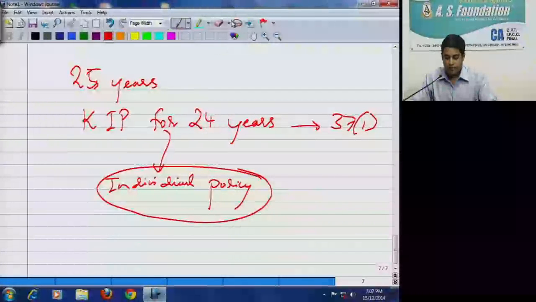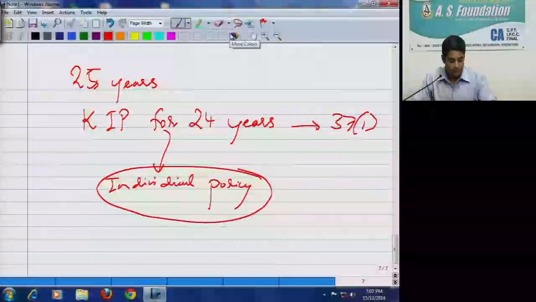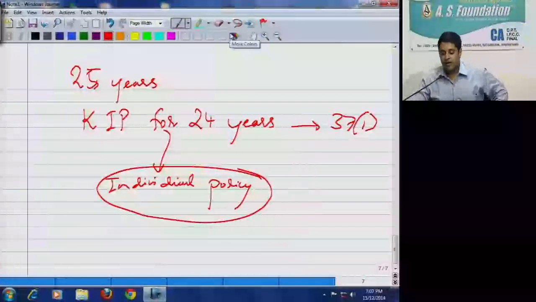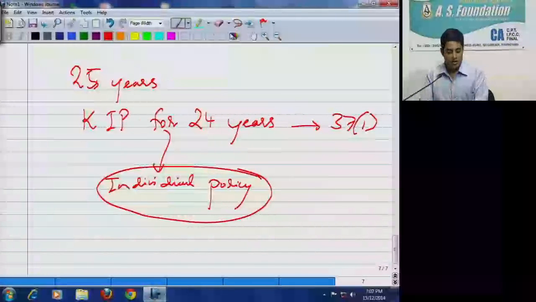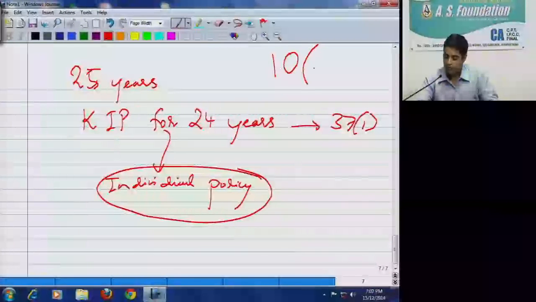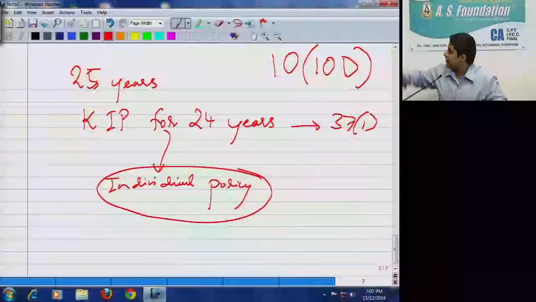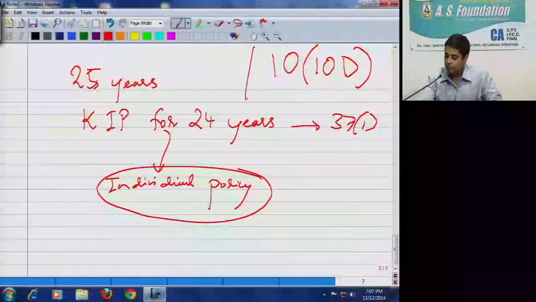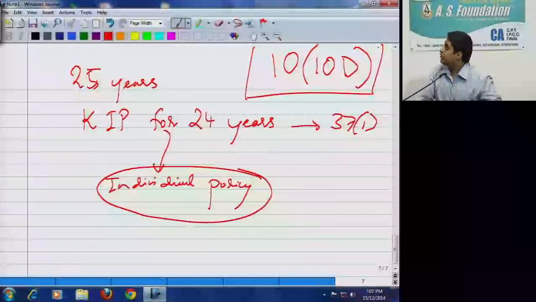Such person used to claim the exemption given under section 10(10)(d). See how it is written on the top, 10 into bracket 10(d).